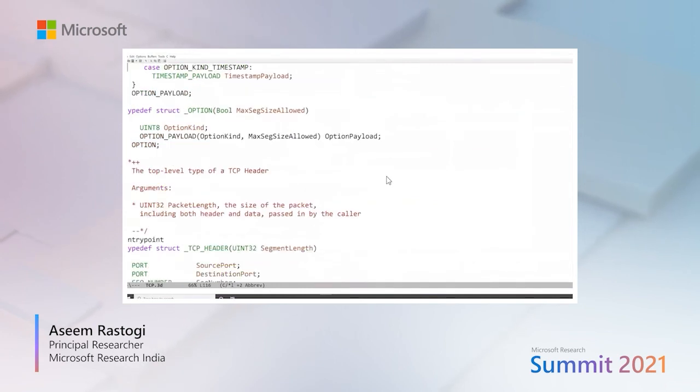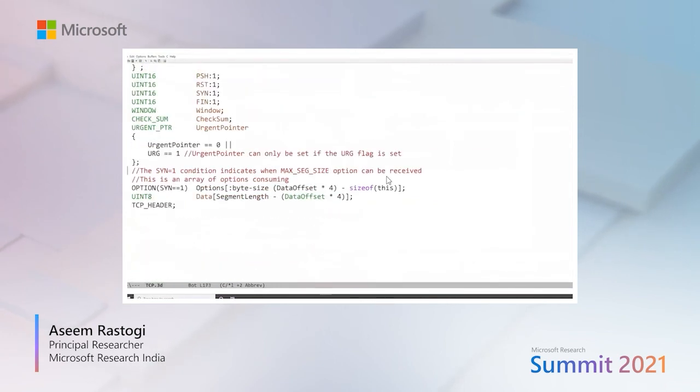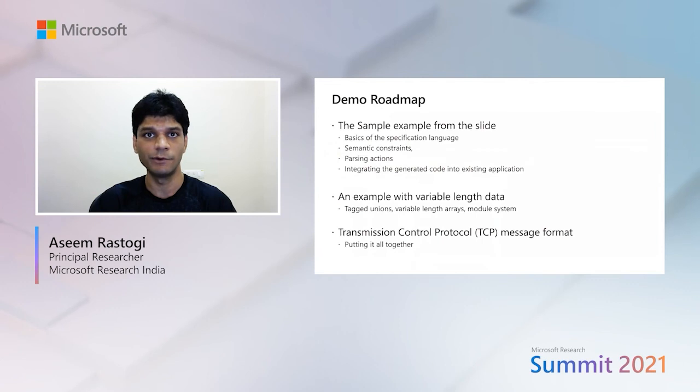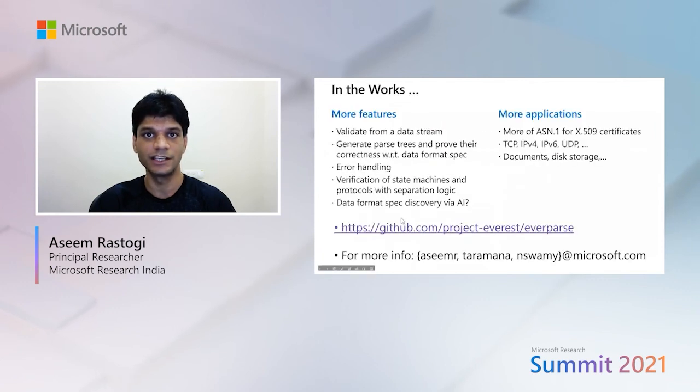So using a similar structure as the points array, we can define TCP also in EverParse, and the whole specification takes about 180 lines of code. This specification can now be given as input to the EverParse tool, and out comes a verified low-level implementation for parsing TCP messages that is provably free of such bugs. So that finishes my demo.